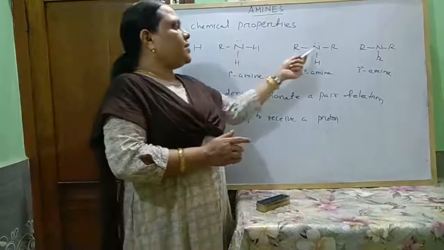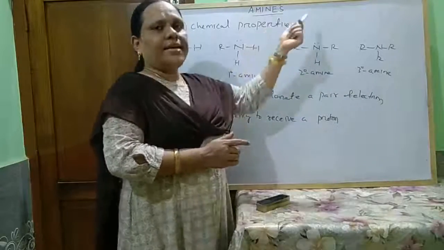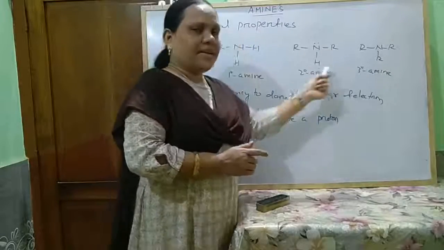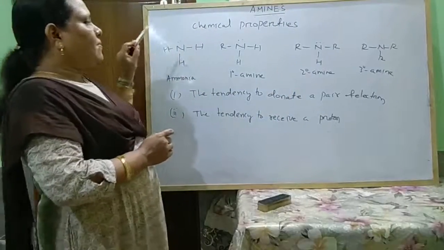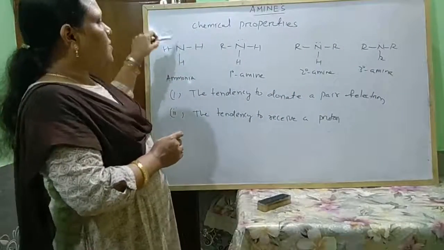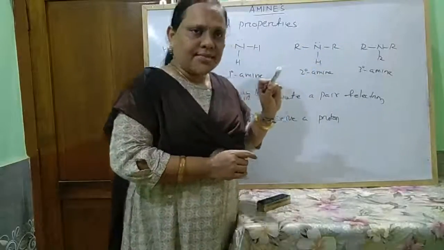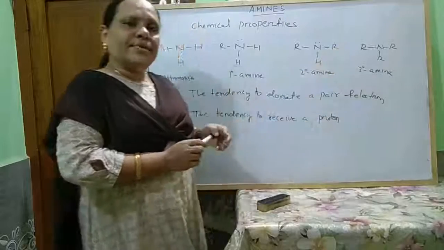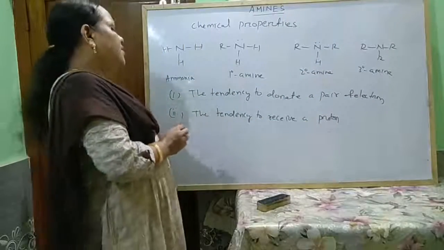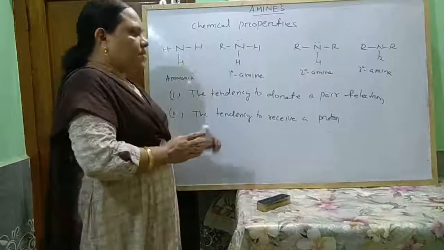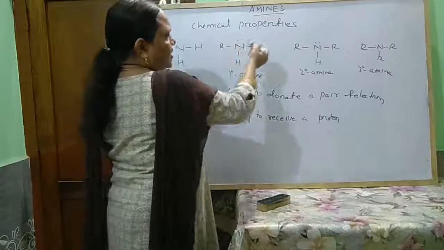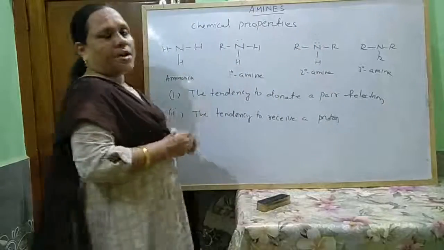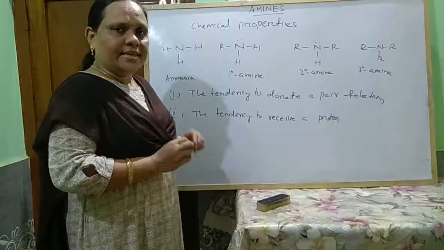As nitrogen is electronegative, it can receive H plus ion, hence it behaves as a base. According to Lewis theory, as they can donate a pair of electrons, they can act as a base. Similarly, as they have the lone pair of electrons and can donate it, these are basic in nature. So depending on these two factors, these amines can receive H plus ion as well as donate the pair of electrons. That's why these are basic in nature.